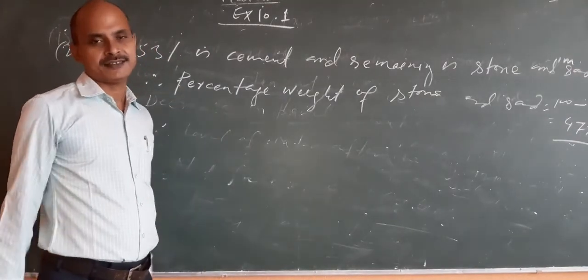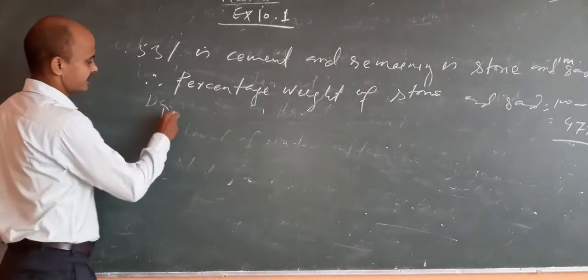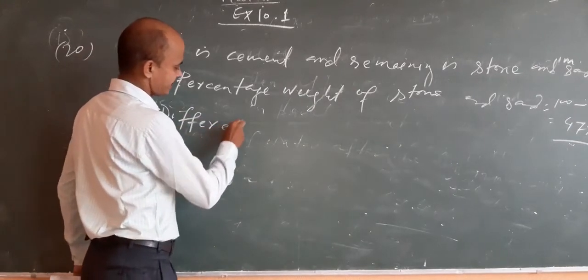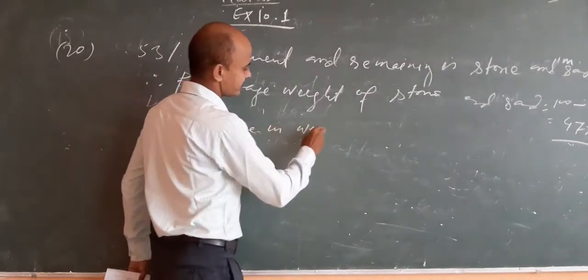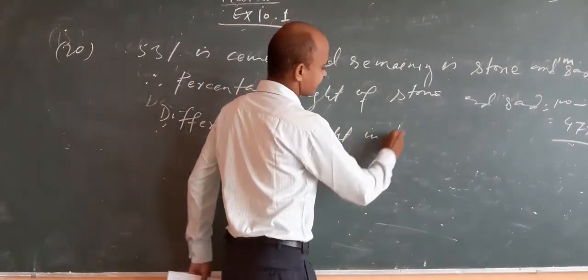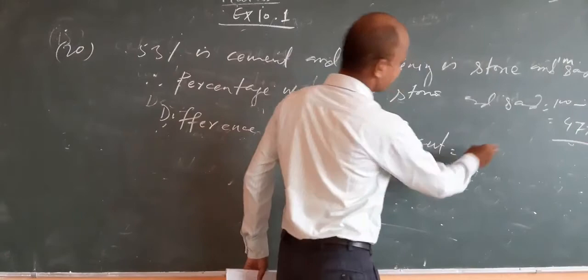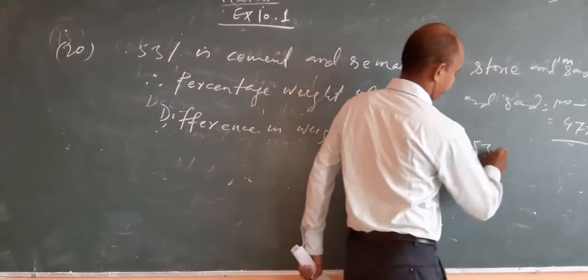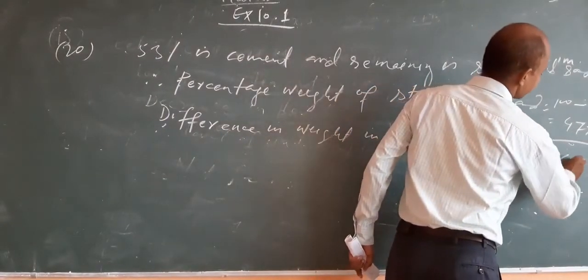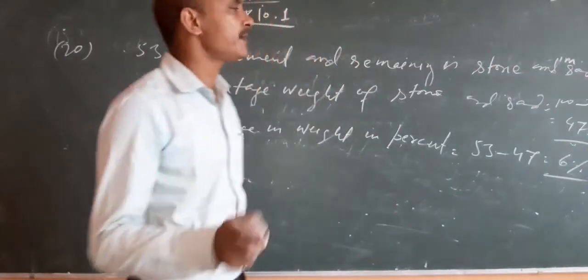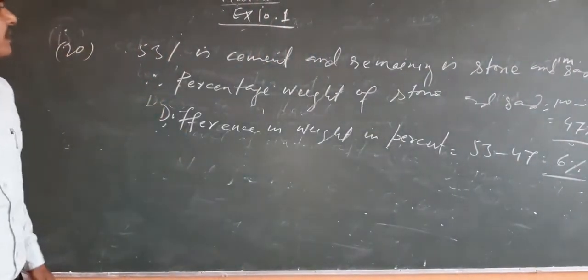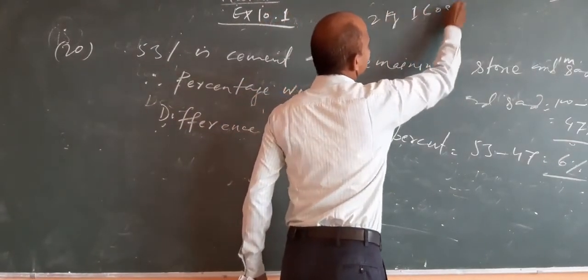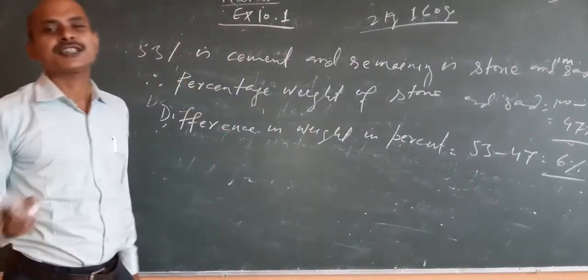Difference in weight in percentage. What is the difference in percent? 53% minus 47%, that is 6%. And it is given that cement is 2 kg 160 gram more than stone and sand.